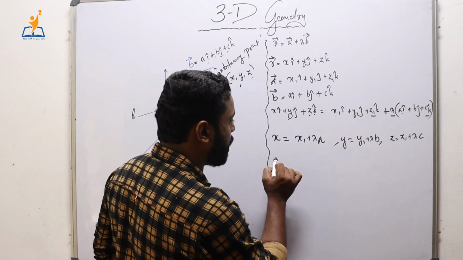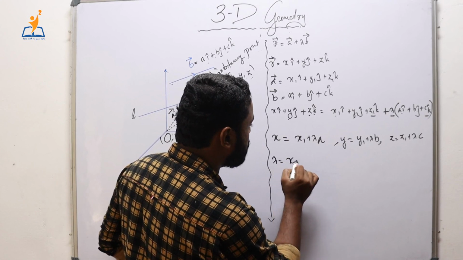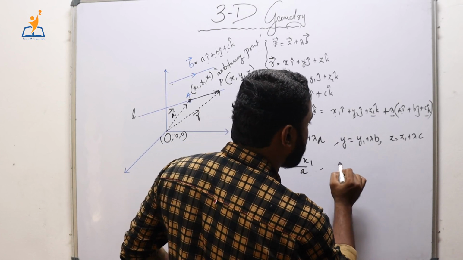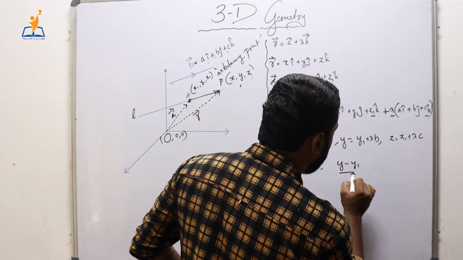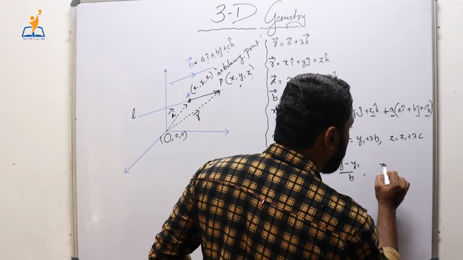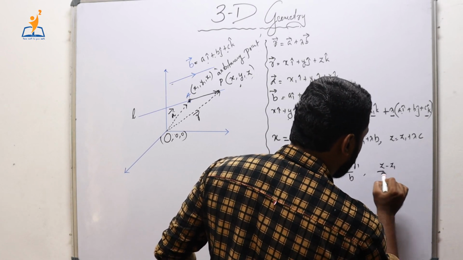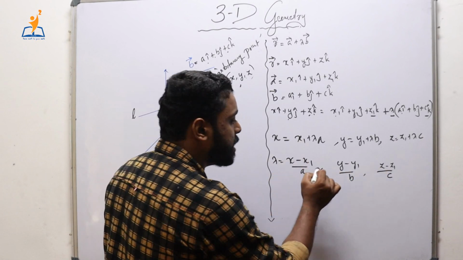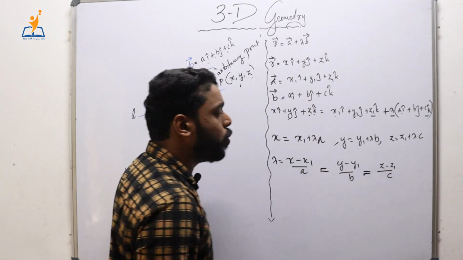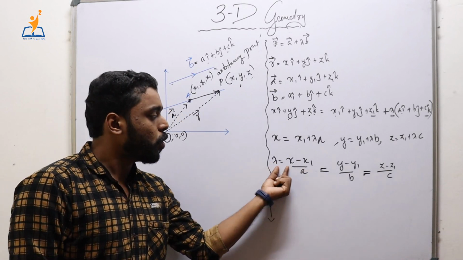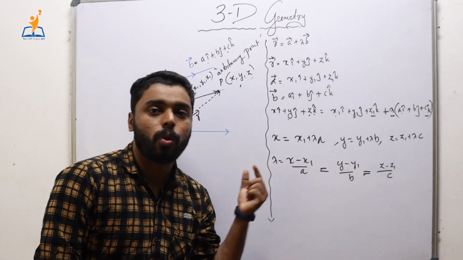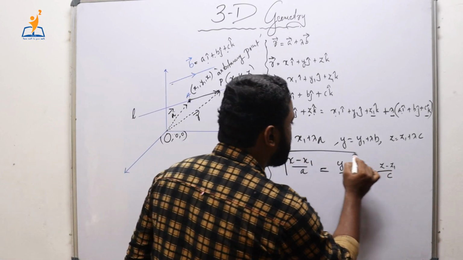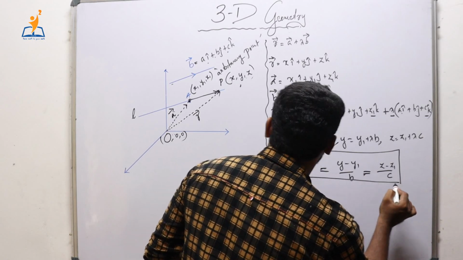So from the first equation, lambda is equal to (x minus x1) by a. From the second equation, lambda is equal to (y minus y1) by b. And from the third equation, lambda is equal to (z minus z1) by c. All these quantities are equal to lambda, which means that all of these quantities are equal to each other, which is the equation of the required line.